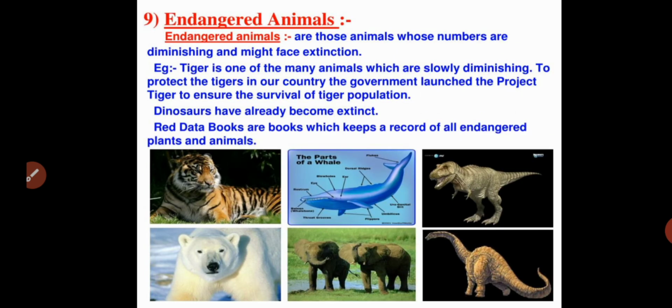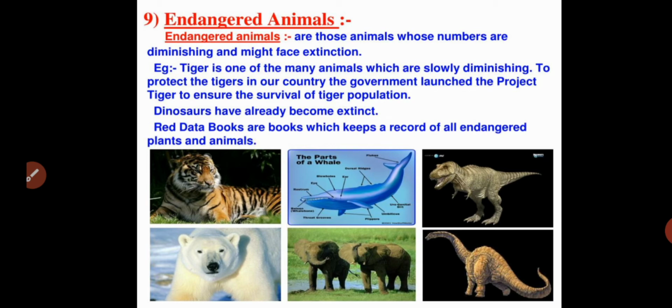Next, coming to endangered animals. Students, we already discussed endemic species or endemic animals in the last class. Endemic animals or species are those present only in a particular area.